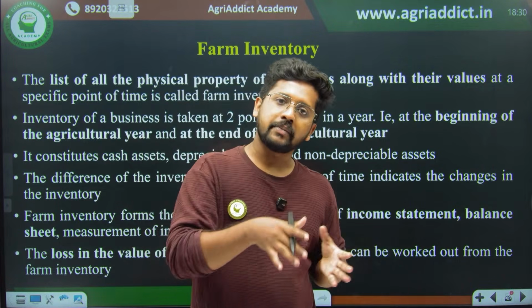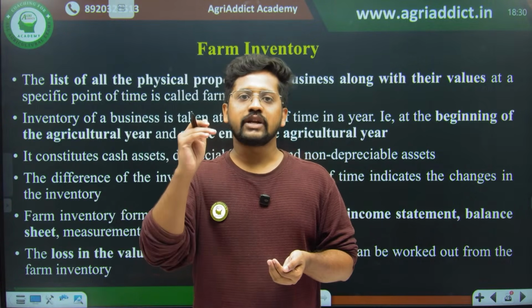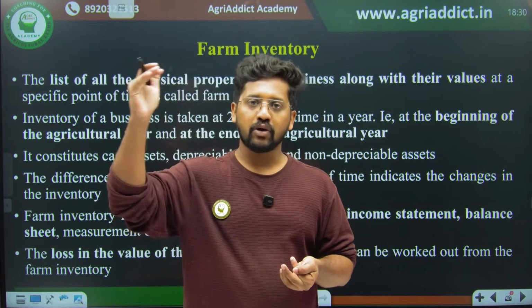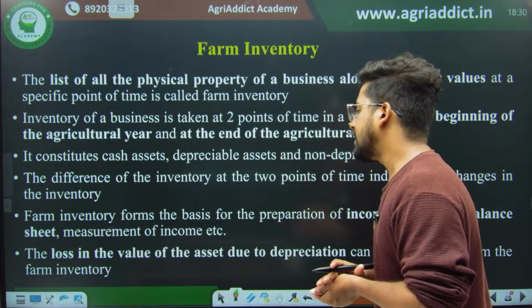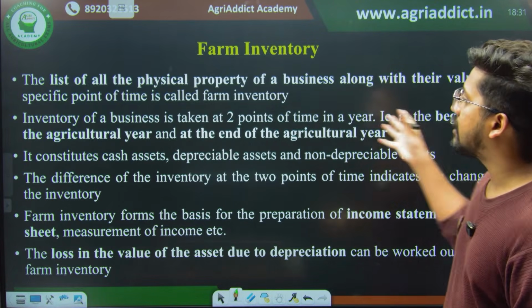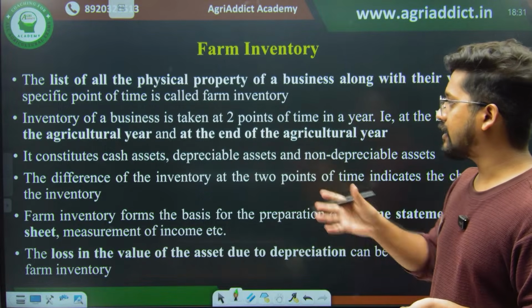So comparing the farm inventory of previous years with the current year, we can see whether our farm is growing, or maybe retarding back. That is the basic idea of farm inventory. Farm inventory is basically taken at two points: the beginning of the agricultural year as well as the end of the agricultural year.